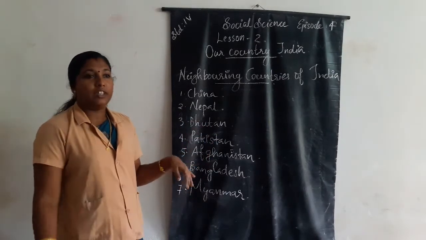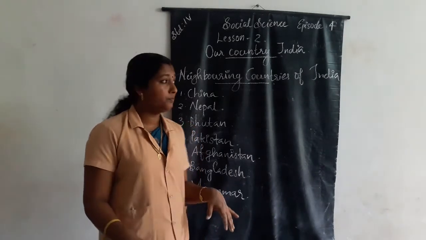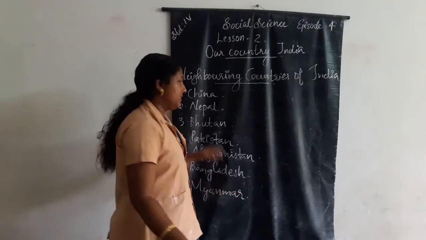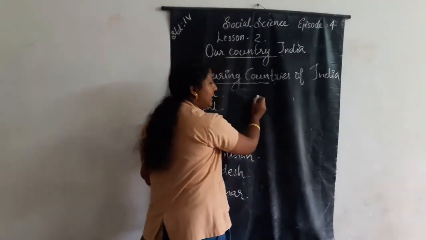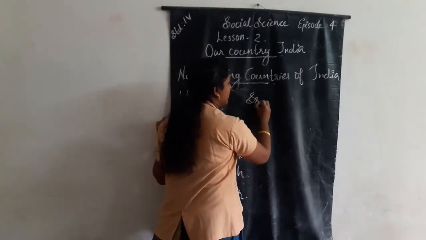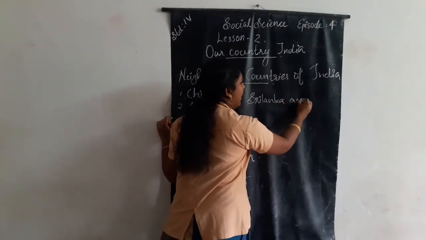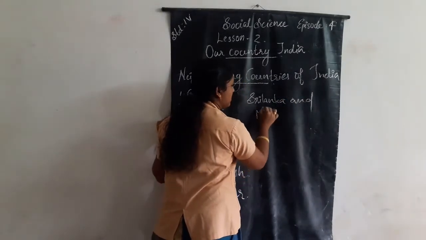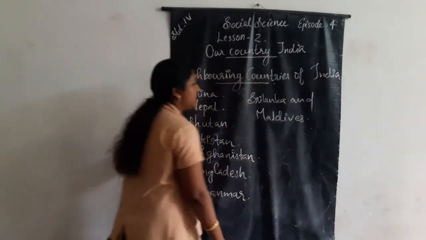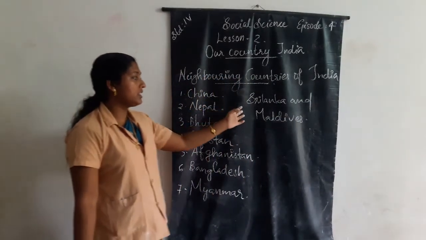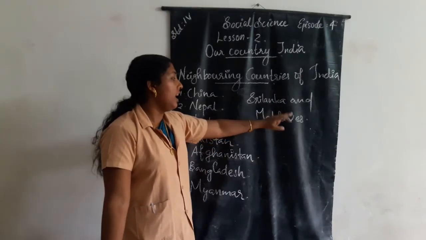And also, India shares its neighborhood with 2 islands. The 2 islands are Sri Lanka and Maldives.